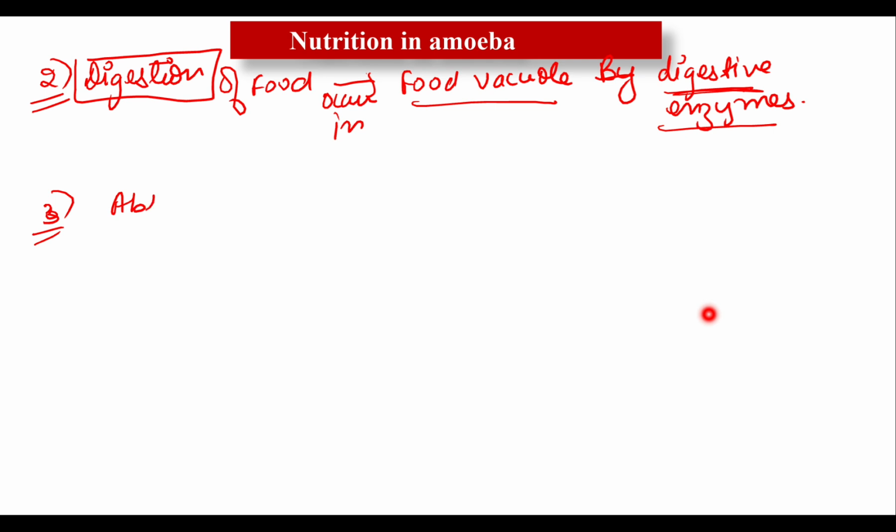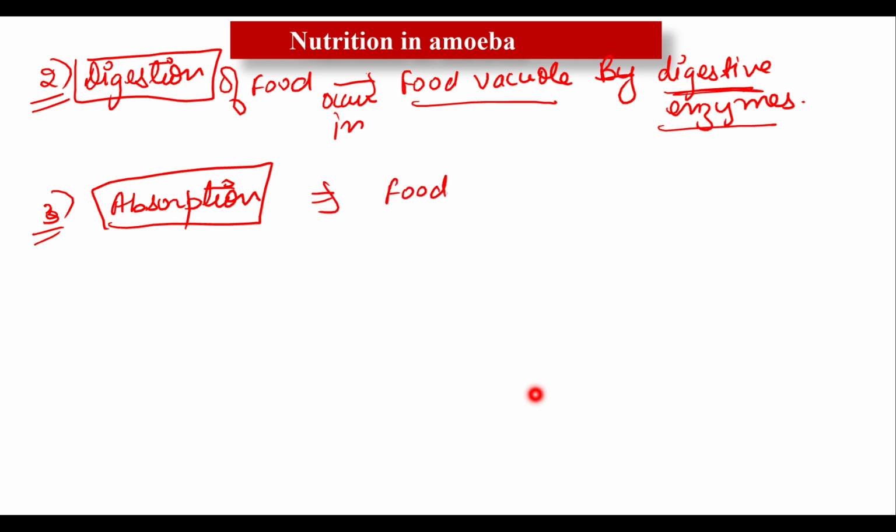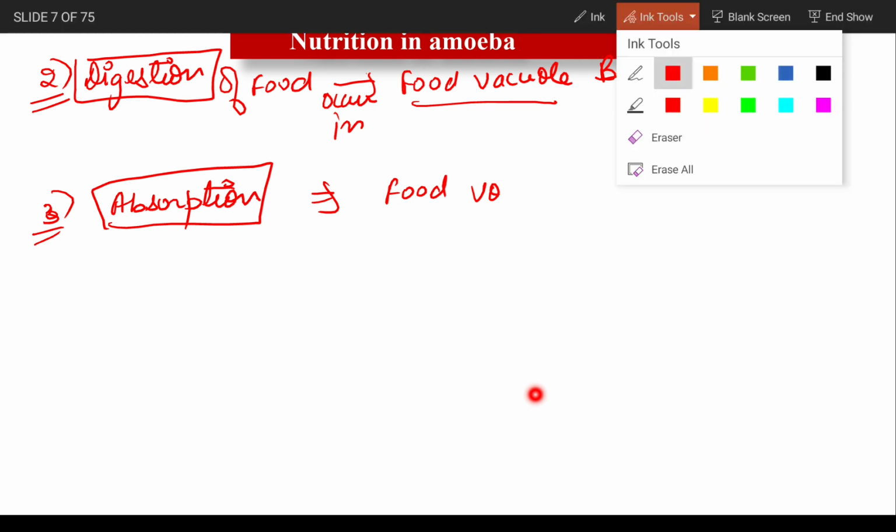Third is the absorption. Now the question is how absorption occurs. The digested food present in the food vacuole of amoeba is absorbed directly into the cytoplasm of amoeba. So write down, the digested food in the food vacuoles.